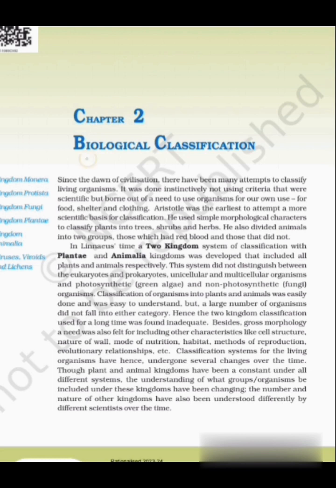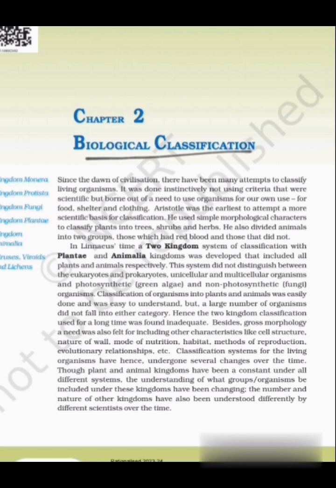So let's start with biological classification. Since the dawn of civilization, there have been many attempts to classify living organisms. It was done intensively, not using criteria that were scientific but born of a need to use organisms for our own use, for food, shelter and clothing.